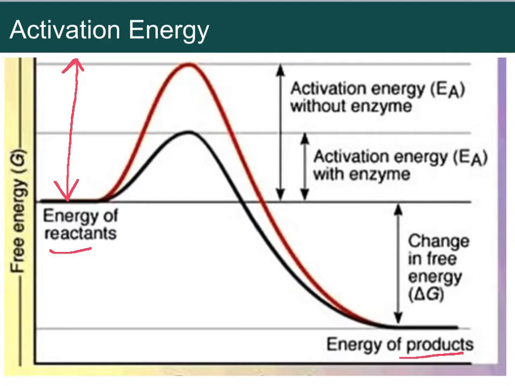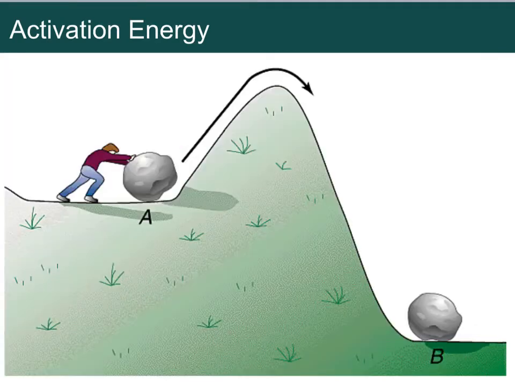This activation energy is really high, but when there's an enzyme around, it's only this high. An enzyme lowers the activation energy and makes the reaction take place at a faster speed. So it lowers the activation energy. Very, very important. Lowers the activation.